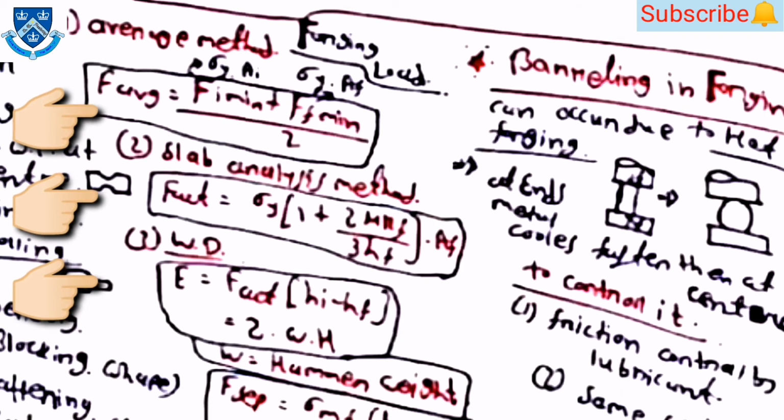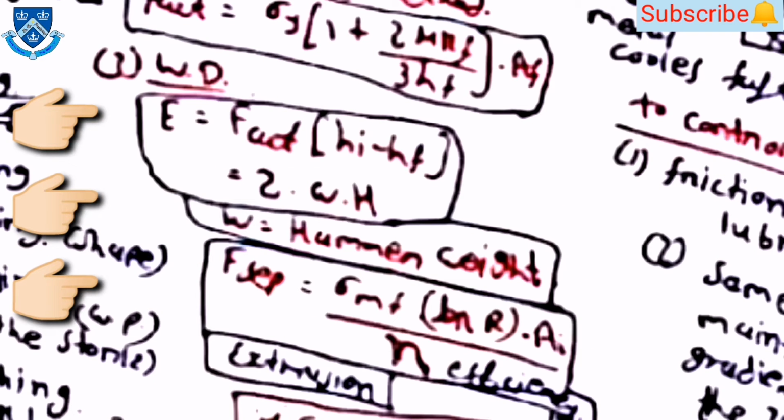Then the equations for the forging process are, first, in the average method, F average is equal to (F into I minimum plus F into F minimum) by 2. Then for the slab analysis method, F actual is equal to sigma y into (1 plus 2 into mu RF upon 3 into HF) into AF. Then for the work done, E is equal to F actual into (HI minus HF) upon 2 into WH, where W is the hammer weight. Then F separable is equal to sigma mf into ln R into AI upon efficiency.